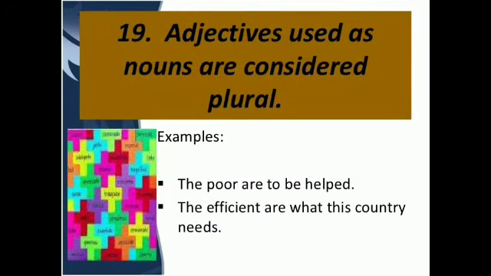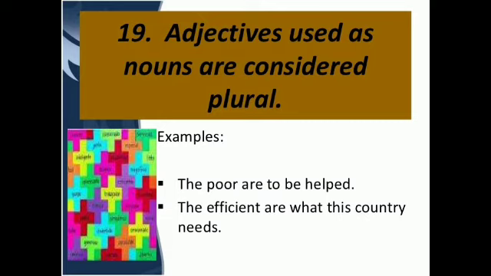Adjectives used as nouns are considered plural. So whenever an adjective takes the place of a noun, it is considered plural. They will take the plural verb. So, the poor are to be helped.